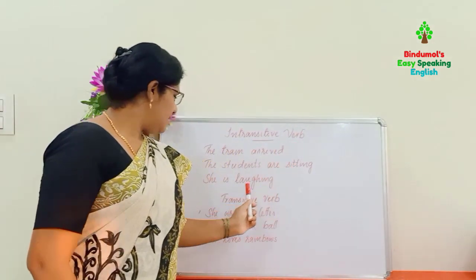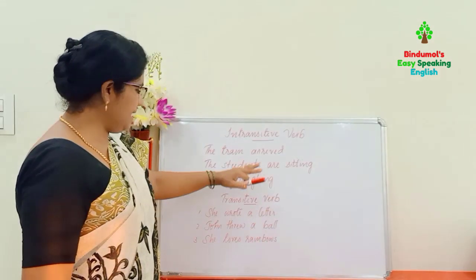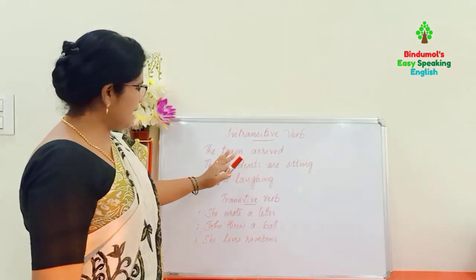The major difference between a transitive verb and an intransitive verb is that a sentence with a transitive verb can be changed into passive voice, and a sentence with an intransitive verb cannot be changed into passive voice. Okay, here transitive and intransitive, both examples are here. Transitive is already completed, now intransitive.